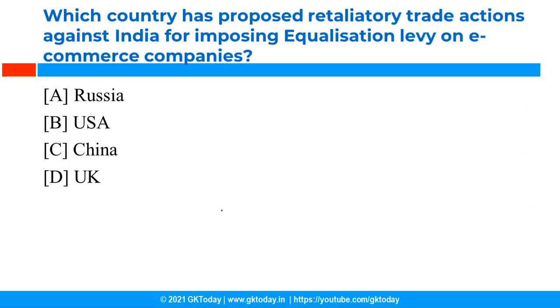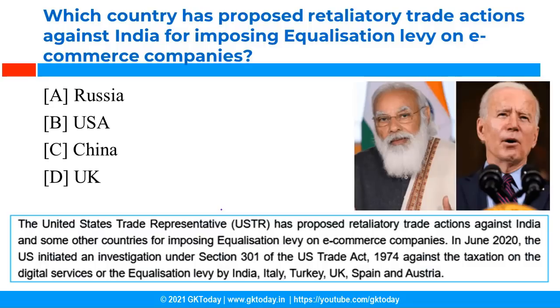Which country has proposed retaliatory trade actions against India for imposing equalization levy on e-commerce companies? Now, before that, let me give you the background of this entire story. See, a lot of digital companies are from USA. For example, Google, Facebook, Amazon, all these companies are from USA. Since most of these companies are digital companies, they do not have to pay tax in our country. They pay tax in their home country, in the sense that the country where the headquarters of these companies is situated.